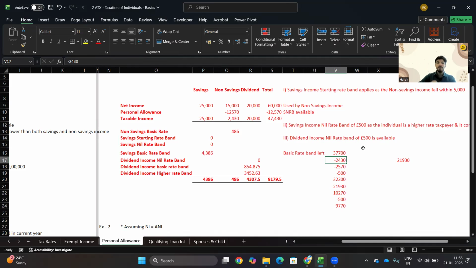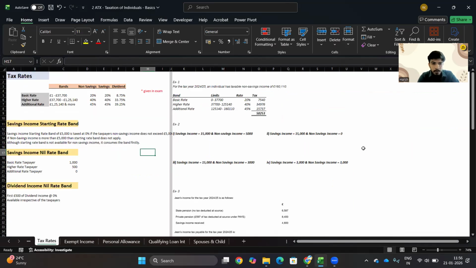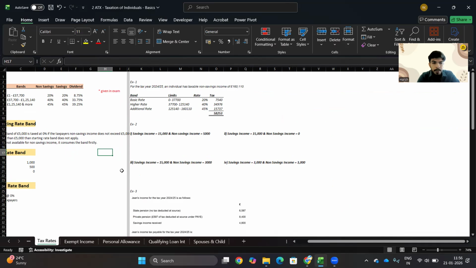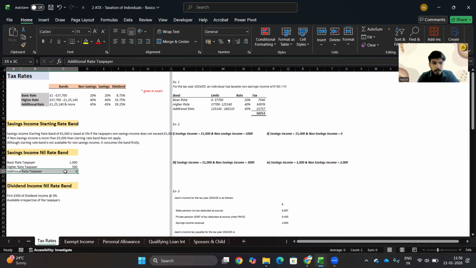Then we move on to the savings income starting rate band, and it is £2,570. For that £2,570, you need to pay no tax. You do not have any tax liability. Then we have £500 of savings income nil rate band. We discussed yesterday that we are in the higher rate band currently, so we have £500 of savings nil rate band.